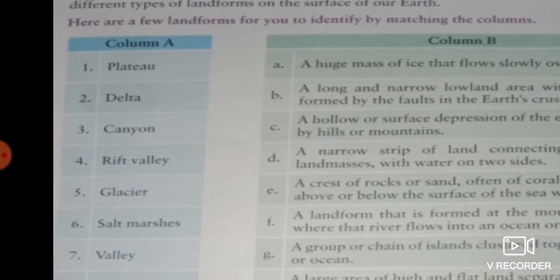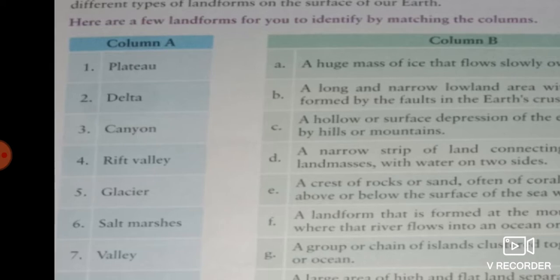delta. So what is the meaning of delta? Delta is a landform that is formed at the mouth of a river. Whenever a river flows into an ocean or sea, it forms a triangle shape, so it's called the delta.